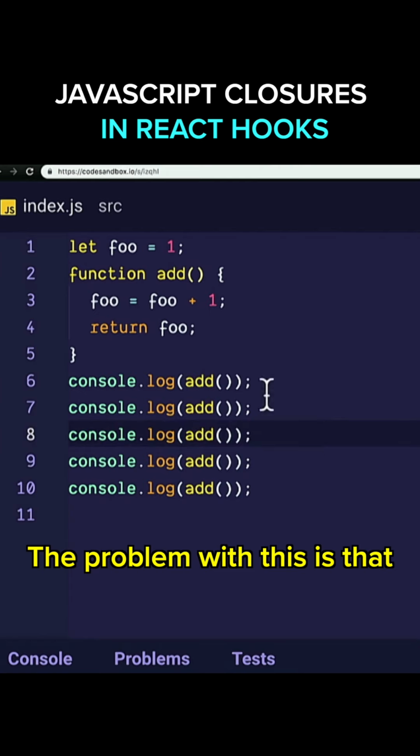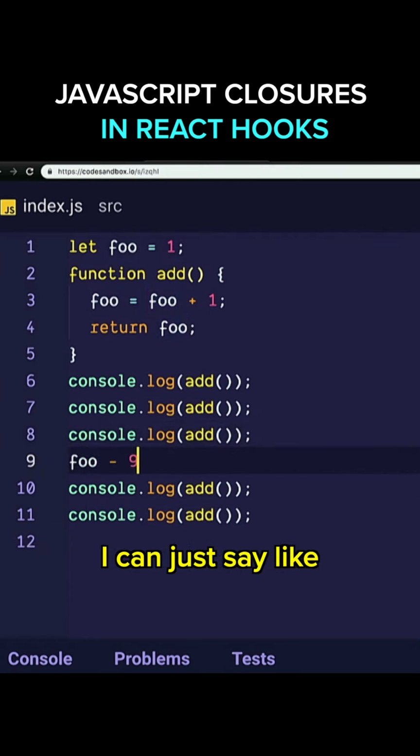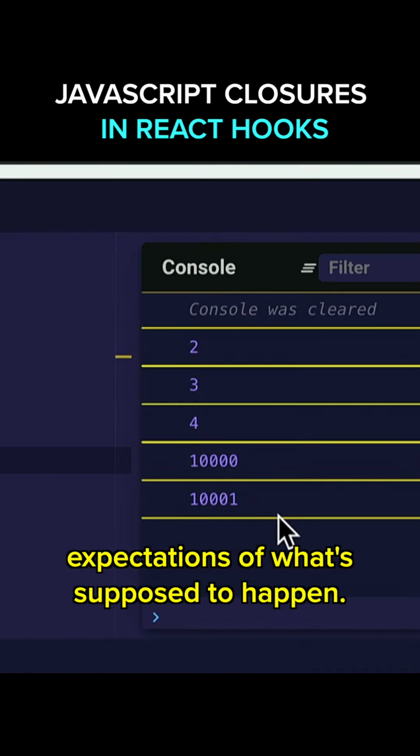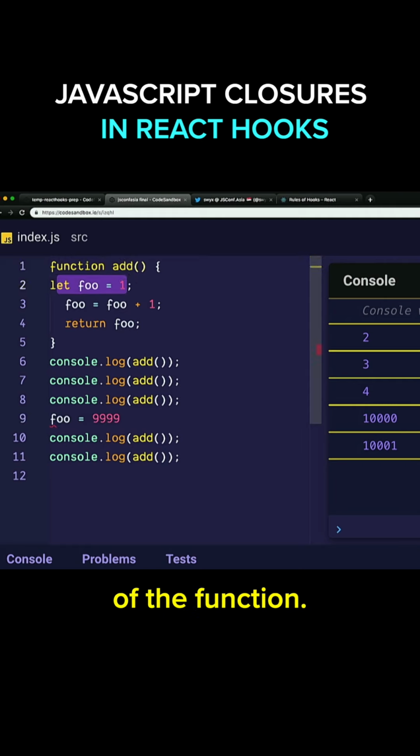The problem with this is that the foo variable is on the global scope, so any intermediate script can just mess with it. I can just say like foo = 999, and that screws up my expectations of what's supposed to happen. So I need to protect this variable somehow and move it off the global scope. And how do I do that? I move that inside the scope of the function, right?